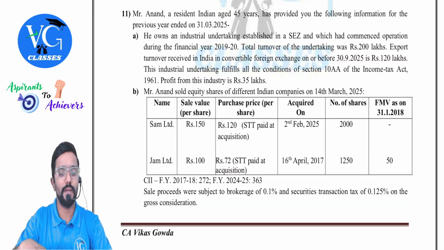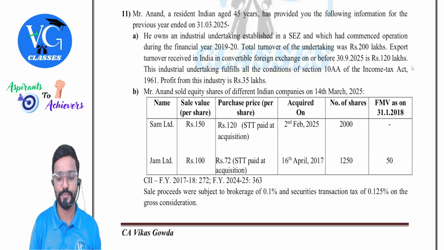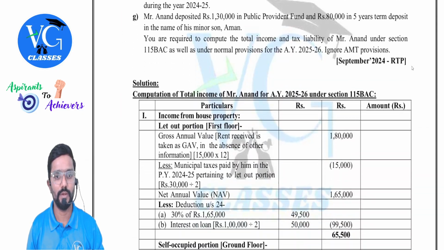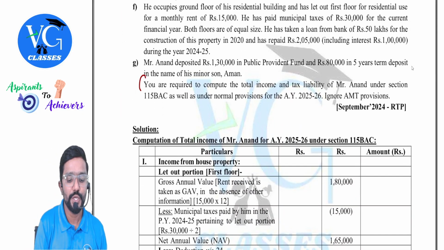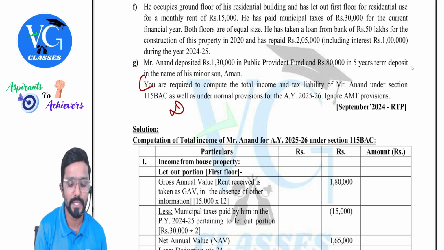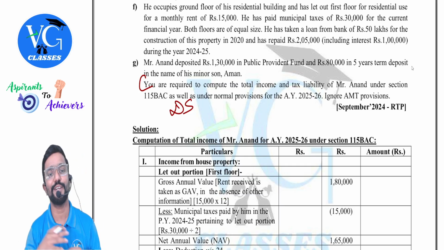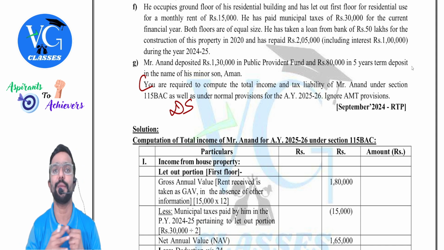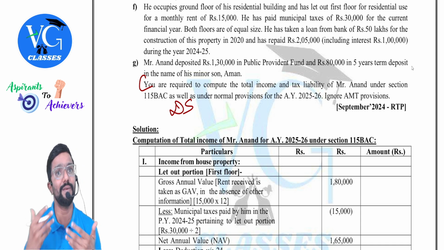Now question number 11. Come to question number 11. Mr. Anand question. Let me read the requirement first. You are required to compute the total income and tax liability of Mr. Anand under section 115BAC, that is the default scheme, as well as under normal provisions for assessment year 2025-26. Ignore AMT provisions. Okay, even if it is applicable, ignore it.